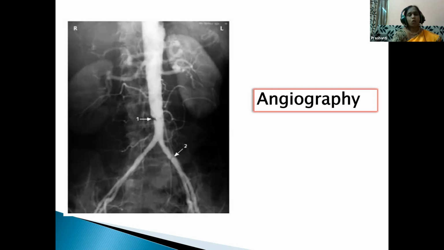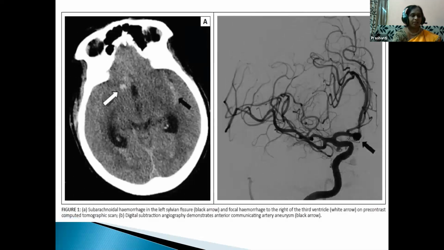And this is the oldest method, and there is also an advanced method, children, to know the clustered images where the blockage is seen. That is the digital subtraction angiography, and this is used to get better resolution images. Okay, children. So in this way, we get different images of different areas of the body whenever a doctor wants to diagnose by X-ray.